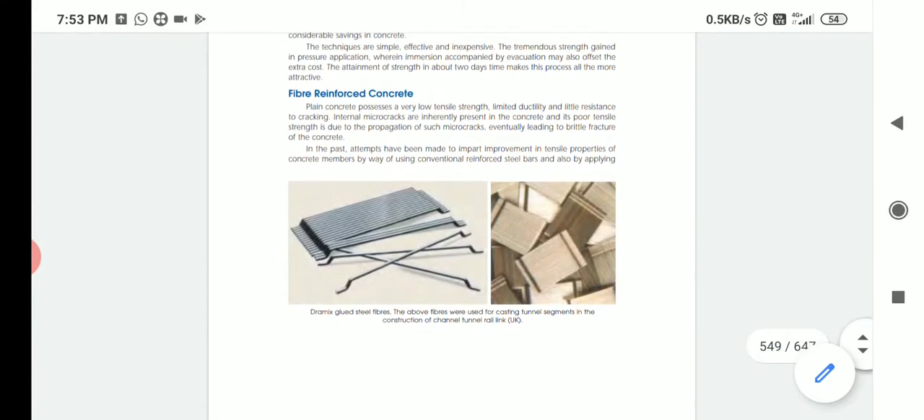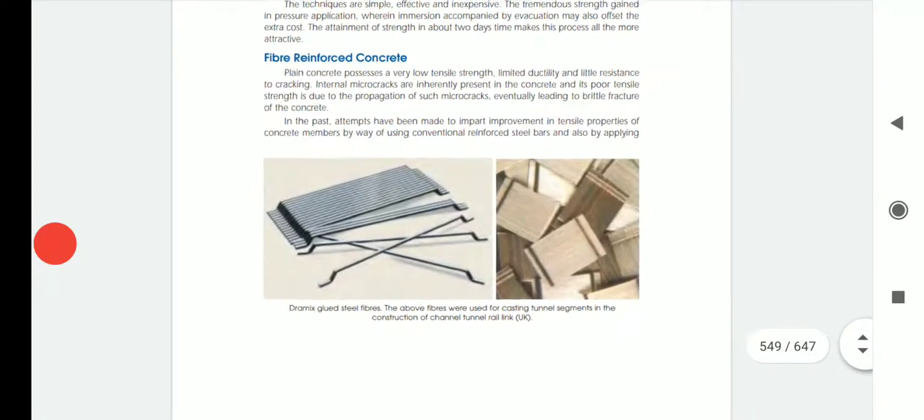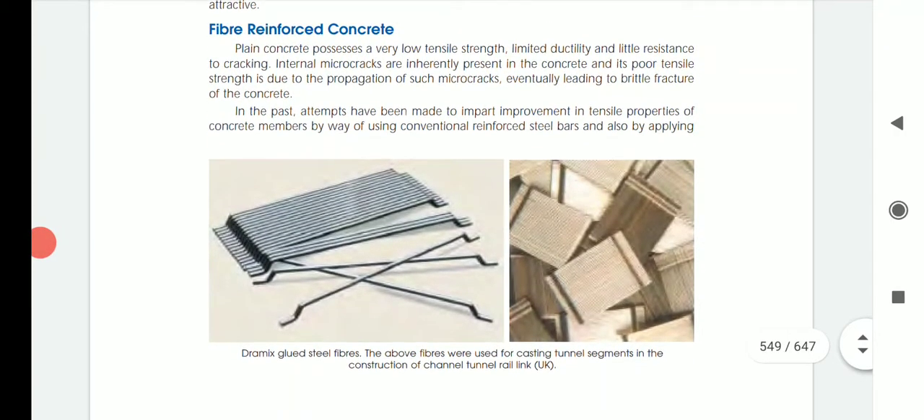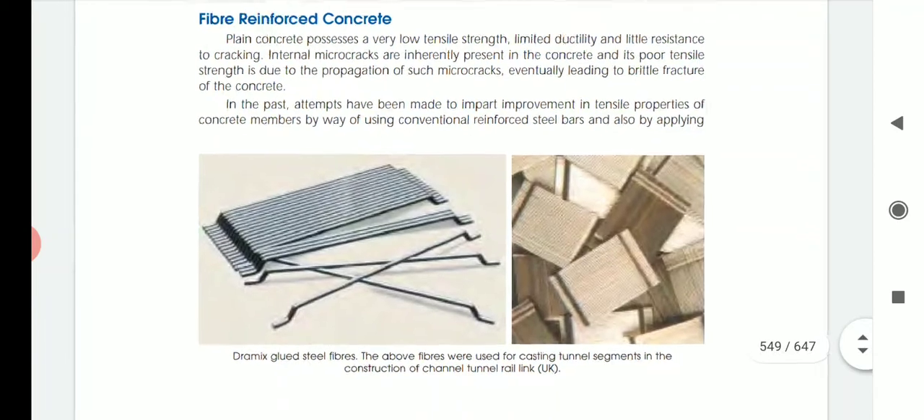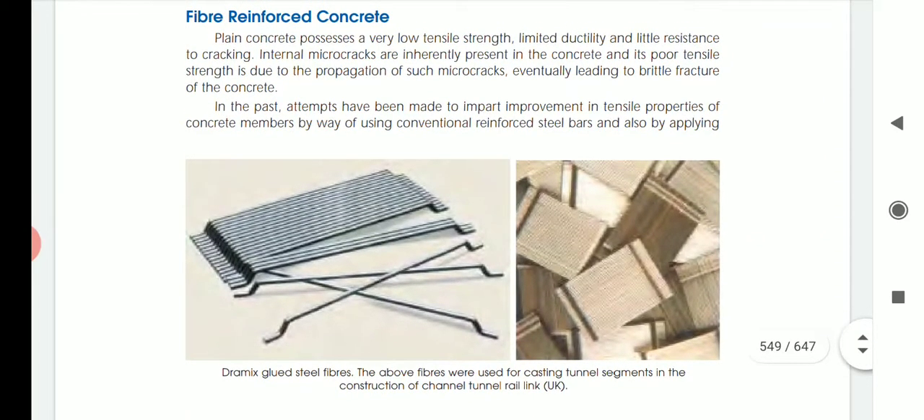So today's class will see another special type of concrete called fiber reinforced concrete. In the previous class we studied self-compacting concrete. Today we will study one more type of concrete called fiber reinforced concrete. So what is this fiber reinforced concrete?